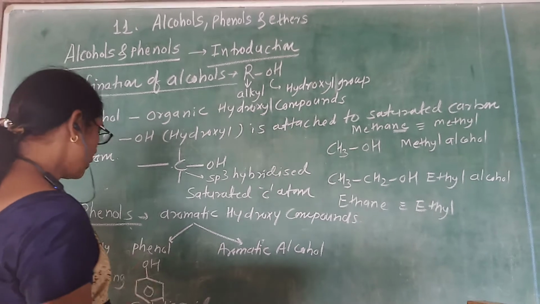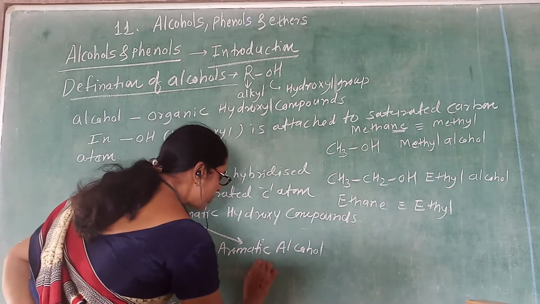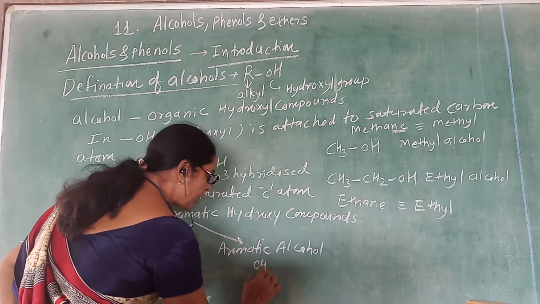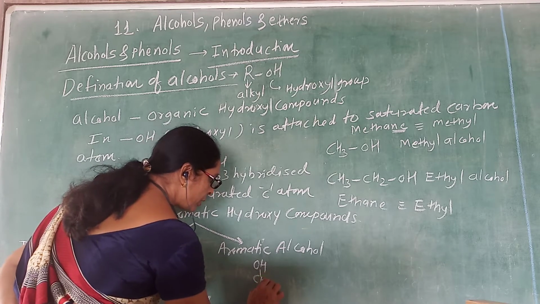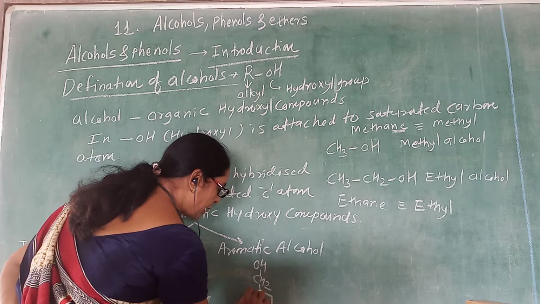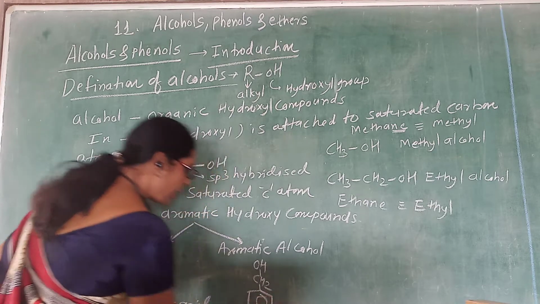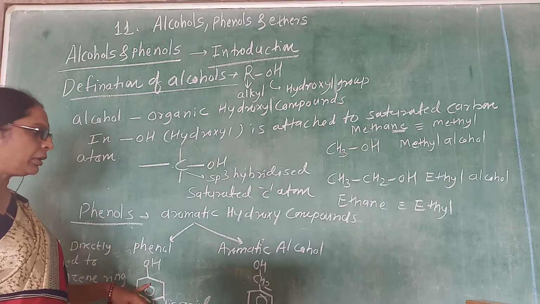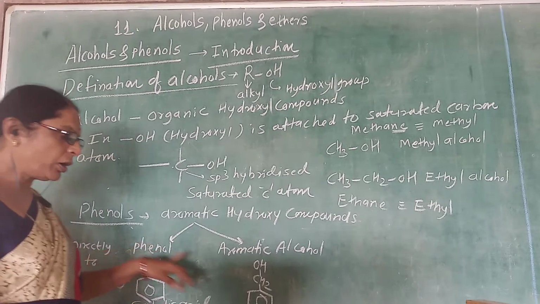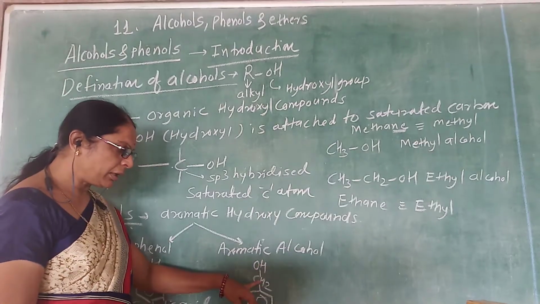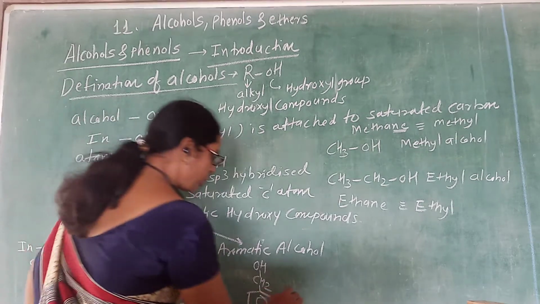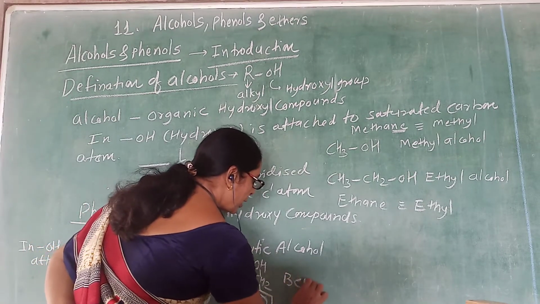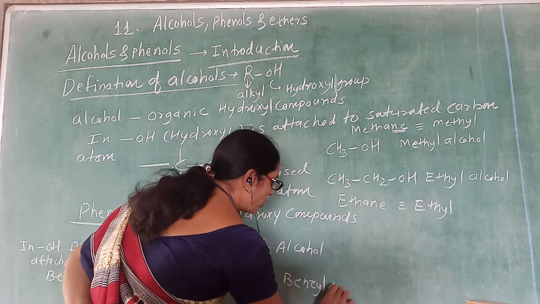If the hydroxy group is directly attached to the benzene ring, these are phenols. If it is not directly attached to the benzene ring, then it is called an aromatic alcohol. This compound is called benzyl alcohol.